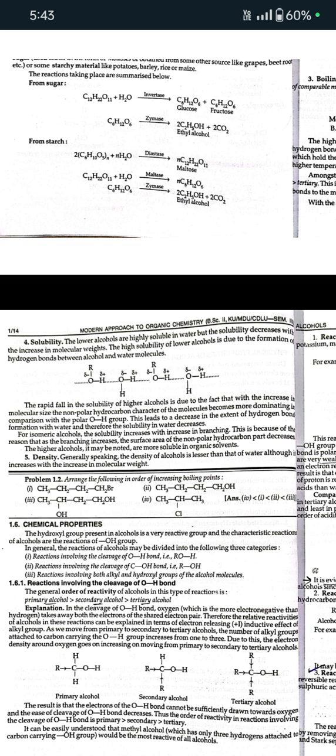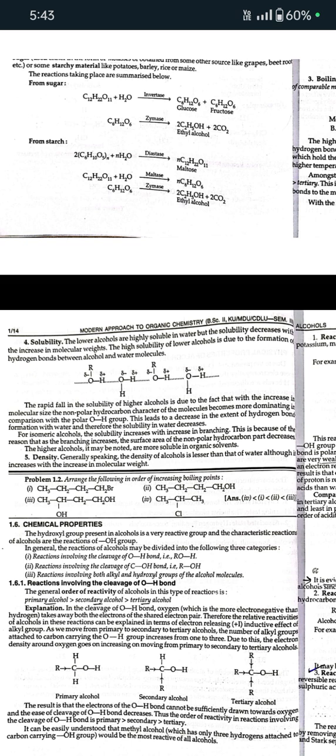The high solubility of lower alcohols is due to the formation of hydrogen bonds between alcohols and water molecules. The rapid fall in the solubility of higher alcohols is due to the fact that with the increase in the molecular size, the non-polar hydrocarbon character of the molecule becomes more dominating in comparison with the polar OH group. This leads to a decrease in the extent of hydrogen bond formation with water, and therefore solubility in water decreases.